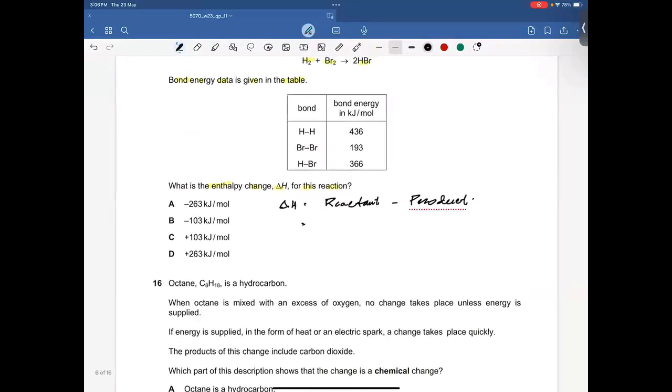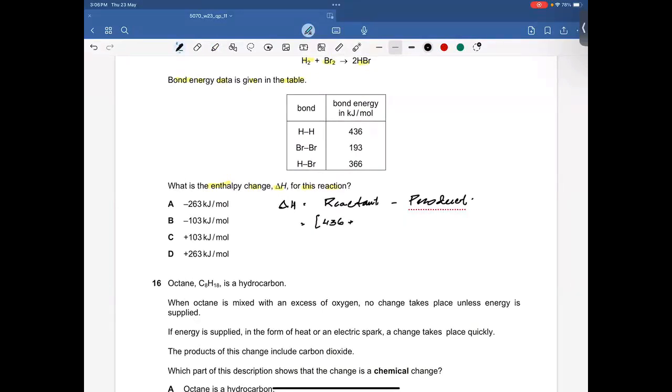Reactants: we have hydrogen and bromine. Hydrogen has a bond energy of 436. Bromine has a bond energy of 193, minus the product. The product is HBr, which is 366 times 2.